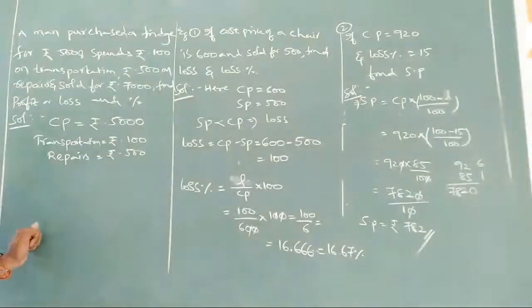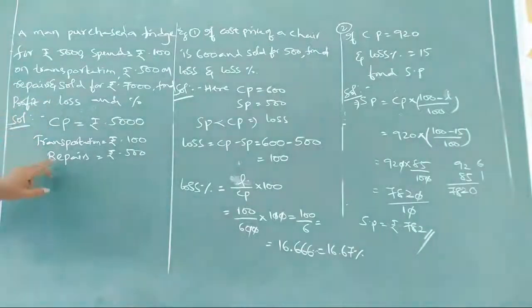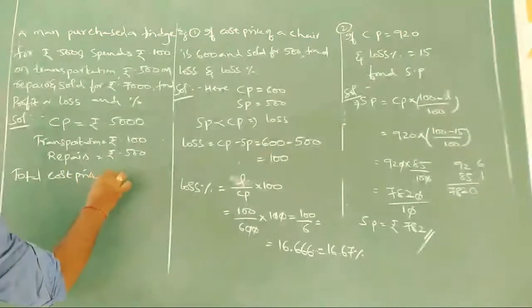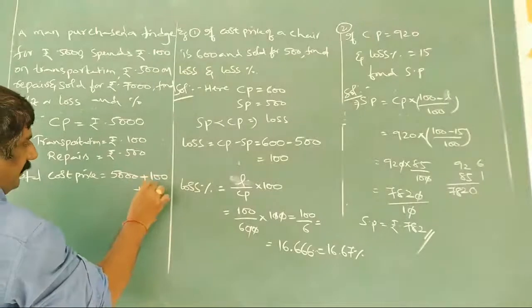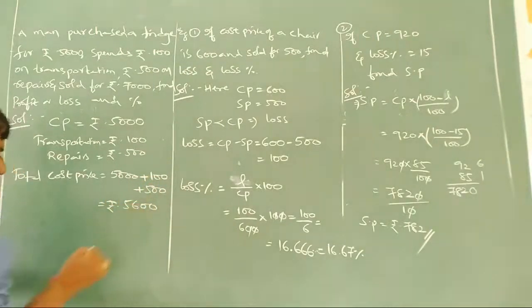Already we have discussed these are called overhead expenses, and these overhead expenses will go from the pocket of the businessman. So this should be included in cost price. So total cost price, or resultant cost price, is 5,000 plus 100 plus 500, which is rupees 5,600.